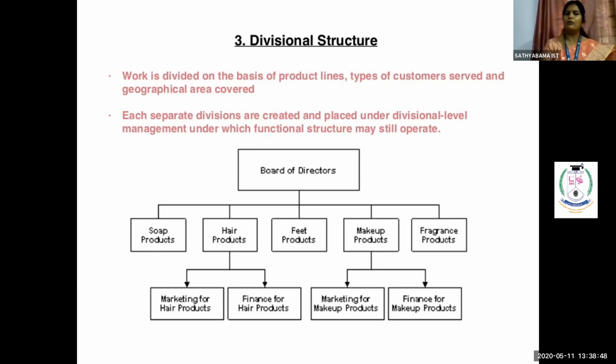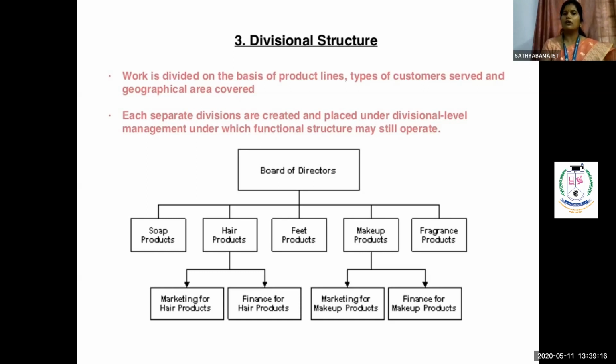We can't produce all the products in a single machinery. We require various kinds of expertise for producing soap differently, hair products differently, feet products differently, makeup products differently, and fragrance products differently. But everything works under my own control. So there is a single authoritative person controlling or ruling the whole product line. That is the concept behind this divisional structure.